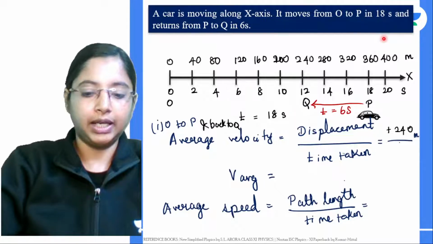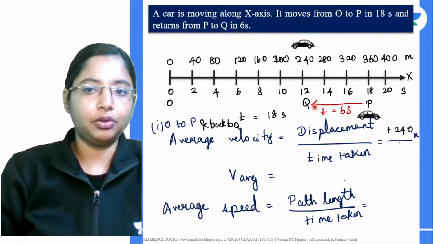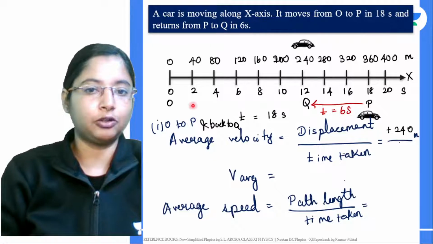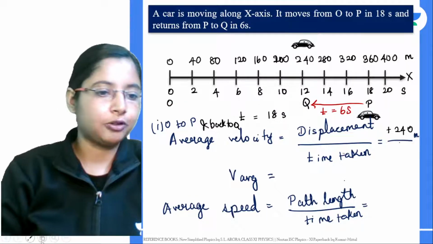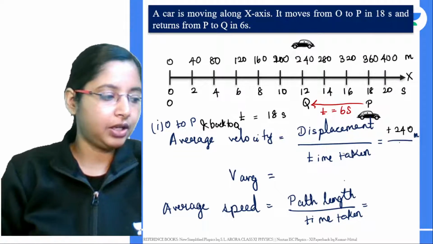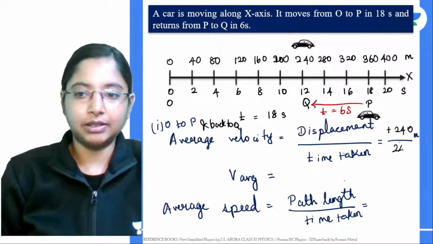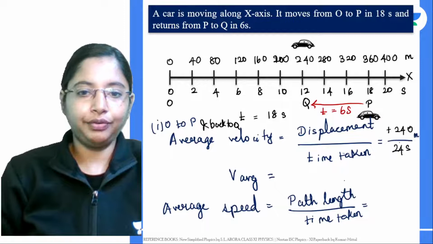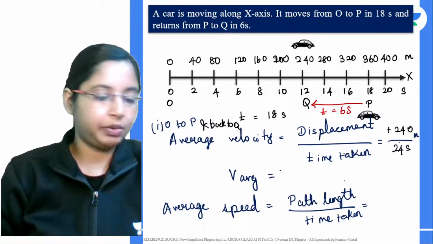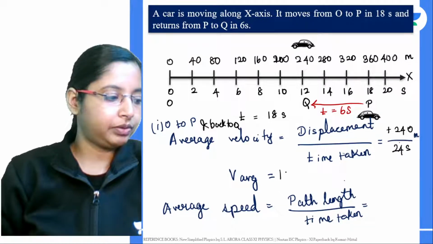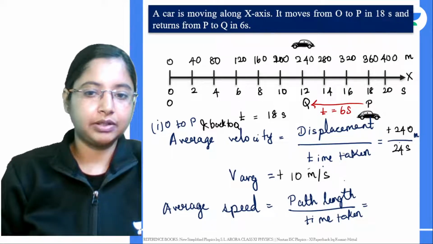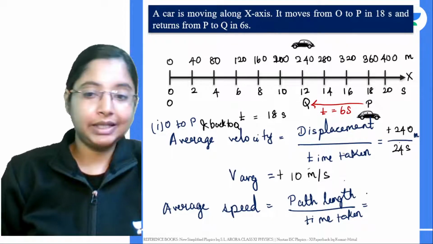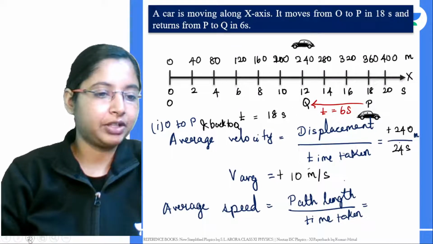Again, for it to go from P to Q, according to the question, it takes 6 seconds. So total time travel will be 18 seconds plus 6 seconds, which is around 24 seconds. So if you see, average velocity in this case will be again positive 10 meters per second. That's your average velocity.